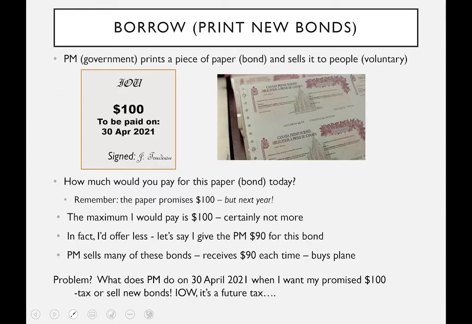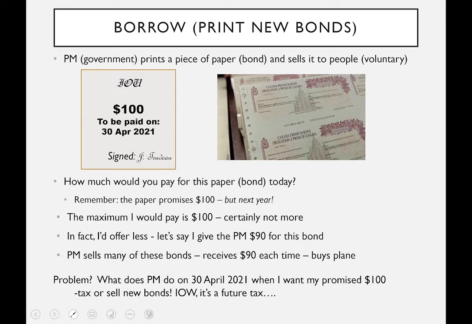Now, what about borrowing? Well, I want to take a bit of time here to explain how governments borrow. The way they do this is they print a special type of paper. It's called a bond. Often it's got fancy writing. Here you've got an example to see what they look like, the ones in Canada. I call it an IOU. What it says is that the government, signed by Justin Trudeau, promises to pay $100 one year in the future.